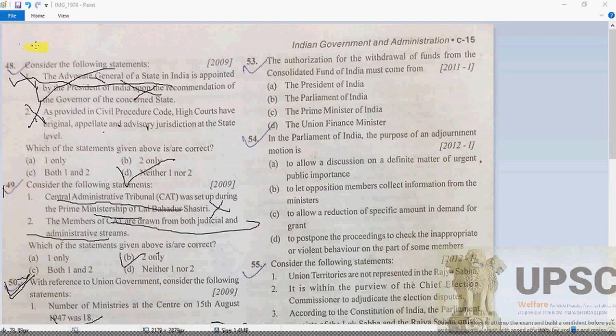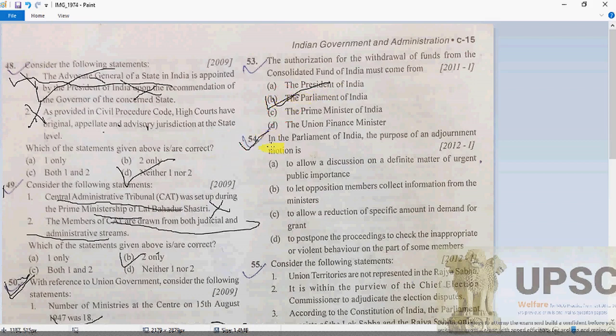So where is my cursor? Here. B will be the option. Why? Because as we know, Parliament shall have the power to authorize by law the withdrawal of money from the Consolidated Fund of India for the purposes for which the said grants are met. So 53 is option B.